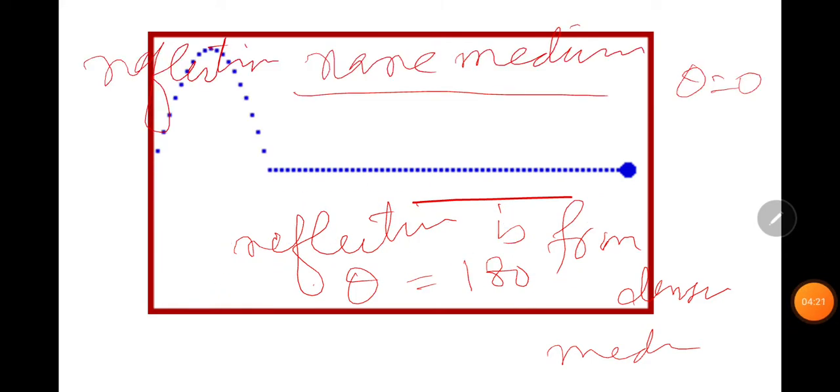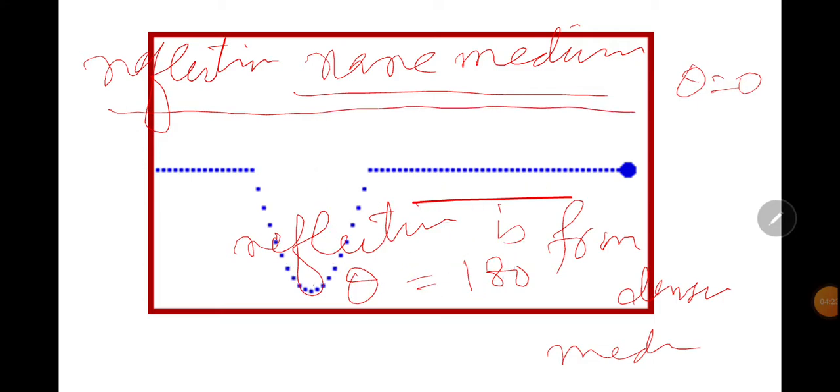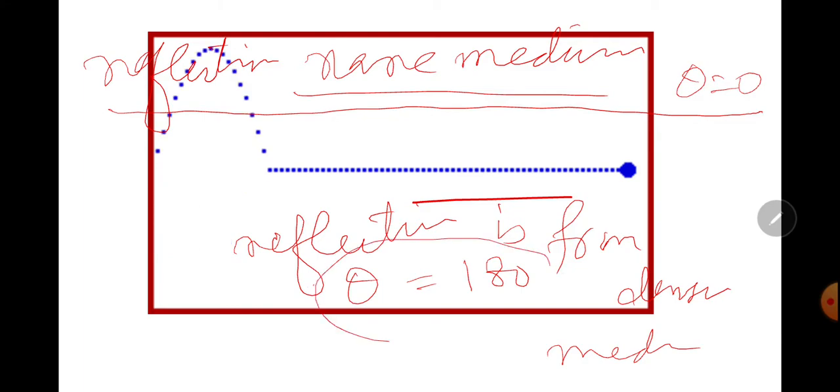So when a reflection takes place from a rare medium, no phase change takes place. When it takes place from a denser medium, a phase change of 180 degrees will take place.